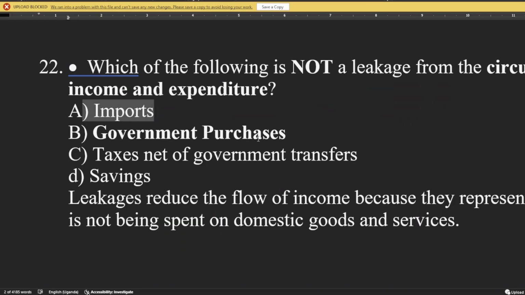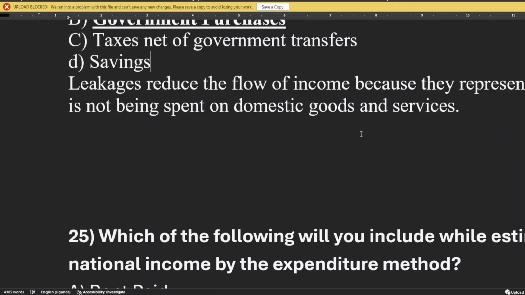Then government purchases. When government purchases, does it reduce money? When government buys from people, it is injecting money. So the answer is this. Then, without going further, taxes, net of government transfers. We see that these taxes also reduce the circular flow of money. Savings are as well. So the answer was B, government purchases.